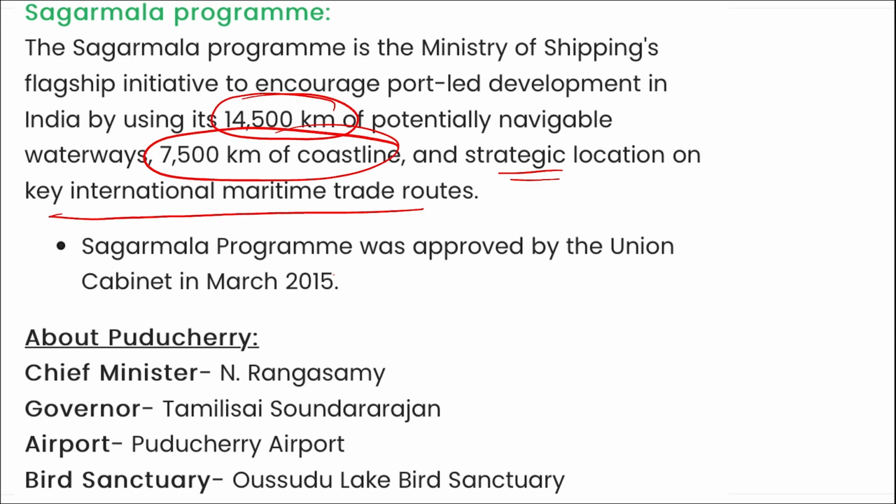So the Sagarmala program was launched in the year 2015, and what is the Sagarmala program? Basically, it is to use the waterways so that we can improve our trade. You can think of it like this: major countries or major cities in the world have ports alongside. And how beneficial is a port to us?